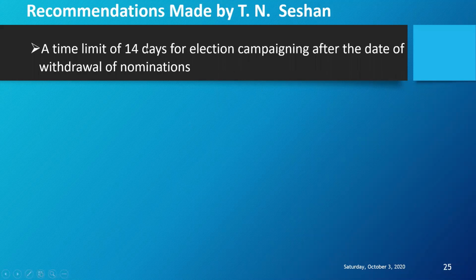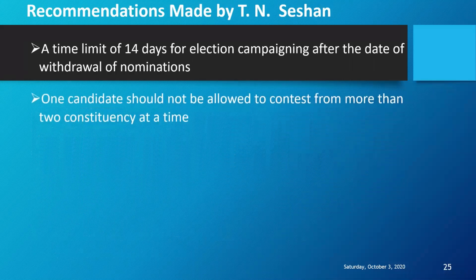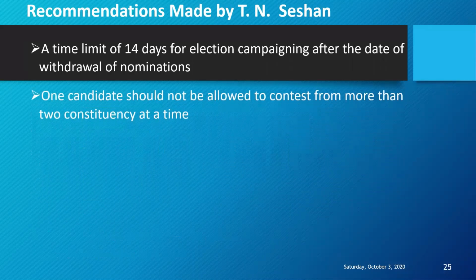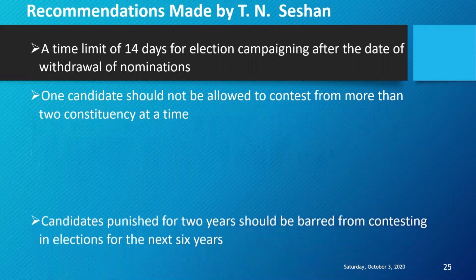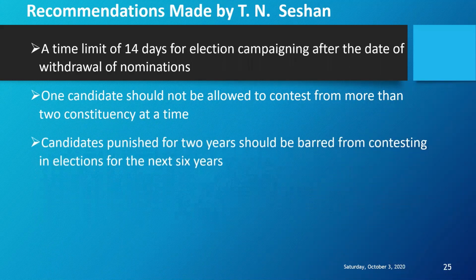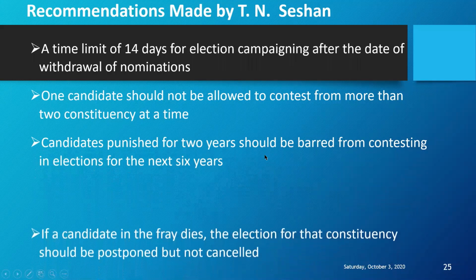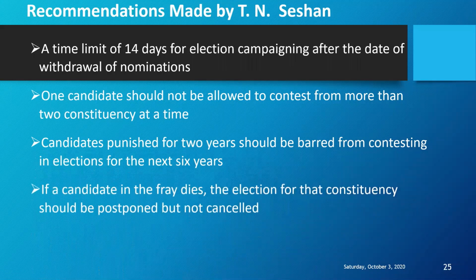A time limit of 14 days for election campaigning after the date of withdrawal of nominations. Only 14 days of election campaigning will be allowed after the date of withdrawal of nominations. After filing the nominations, candidates will have a choice to withdraw also. One candidate should not be allowed to contest from more than 2 constituencies at a time. Candidates punished for 2 years should be barred from contesting in elections for the next 6 years. So candidates will be very careful. Those who are very serious about their political career will not be involved in any kind of problems.